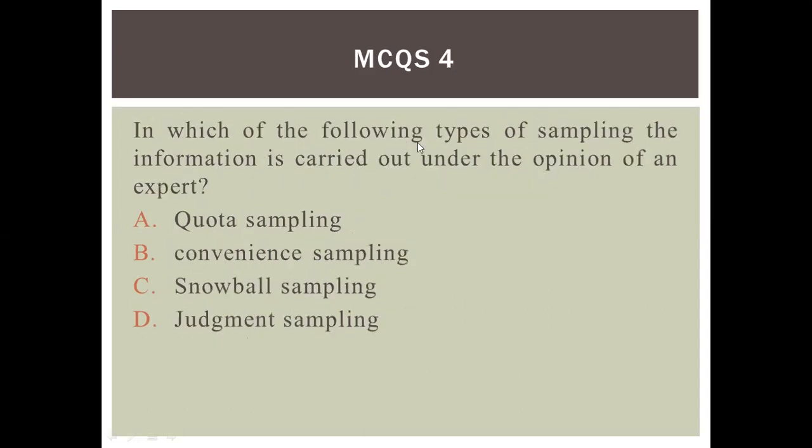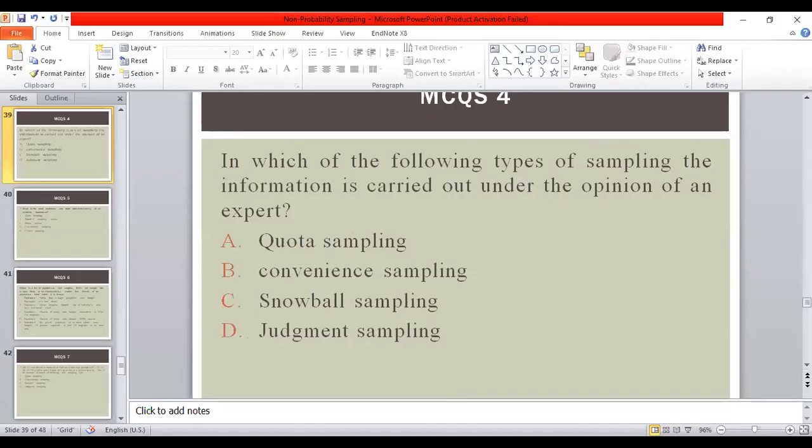MCQ 4. In which of the following types of sampling is the information carried out under the opinion of an expert? Quota sampling, convenience sampling, snowball sampling, or judgmental sampling? The correct answer is D.